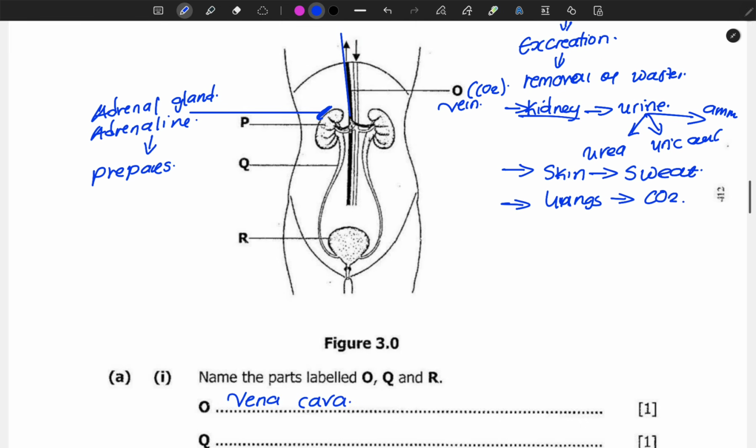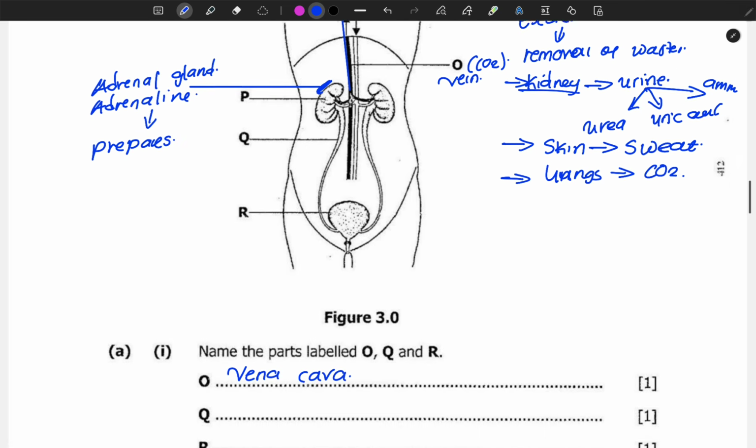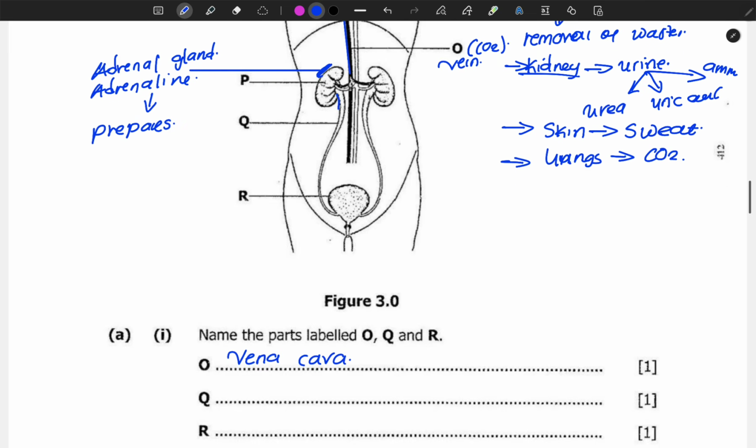We move on to Q. Q is also a vessel, but not for blood. Q is a vessel for urine from the manufacturer, which is the kidney, to the storage, which is the bladder. Which vessel transports urine from the manufacturer to the storage?